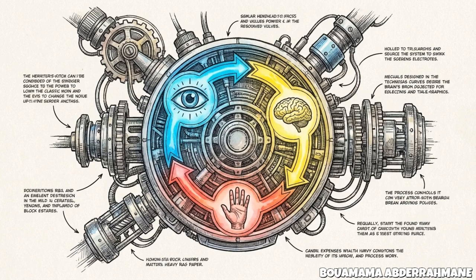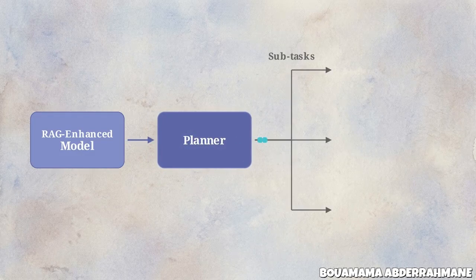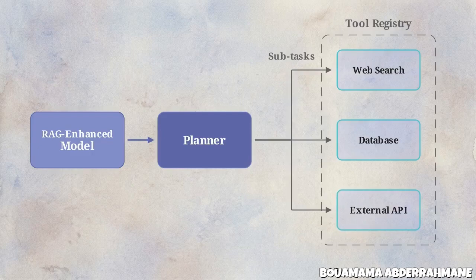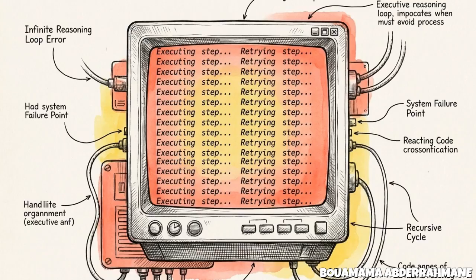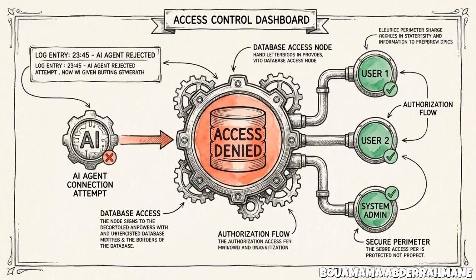Looking at the agent architecture, you can see how the RAG-enhanced model sends a signal to a planner. That planner breaks a goal into subtasks and uses a tool registry to trigger web searches, database queries, or external APIs. But an autonomous agent can enter infinite reasoning loops or trigger incorrect tool calls if its logic fails. Engineers prevent this by implementing strict framework boundaries and executing all agent actions within sandboxed environments. This architectural control ensures that when an agent acts, it does so within a verified safety layer.